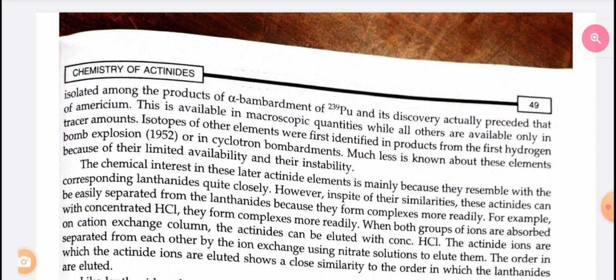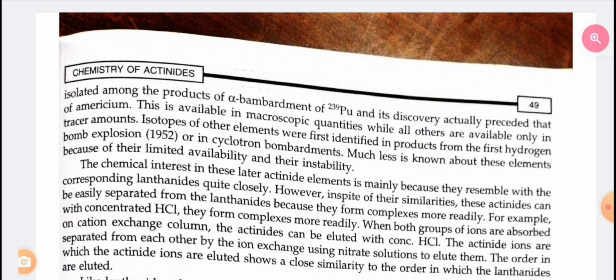However, in spite of these similarities, the actinides can be easily separated from the lanthanides because they form complexes more readily. For example, with concentrated hydrochloric acid, they form complexes more readily. When both groups of ions are absorbed on a cation exchange column, the actinides can be eluted with concentrated hydrochloric acid. The actinide ions are separated from each other by ion exchange using nitrate solution to elute them.